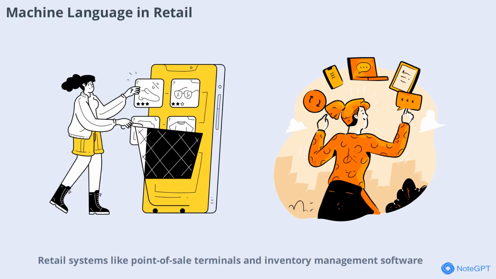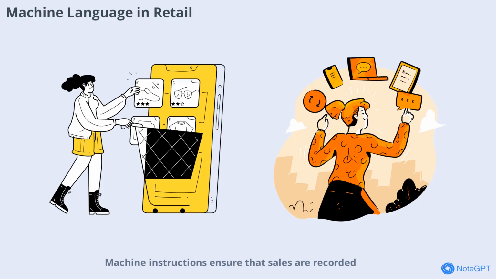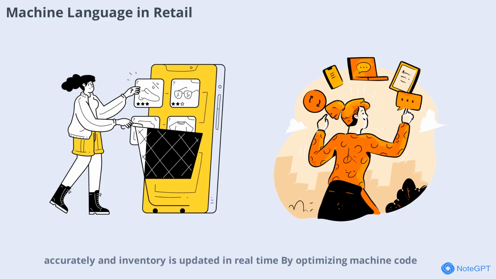Retail systems like point-of-sale terminals and inventory management software use machine language to process transactions and track products. Machine instructions ensure that sales are recorded accurately and inventory is updated in real time. By optimizing machine code, retailers can improve efficiency, reduce errors, and provide better service to customers.